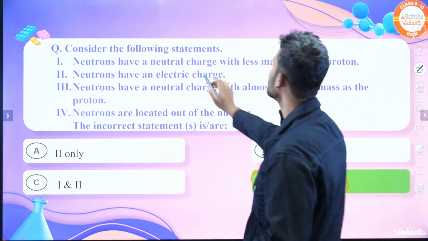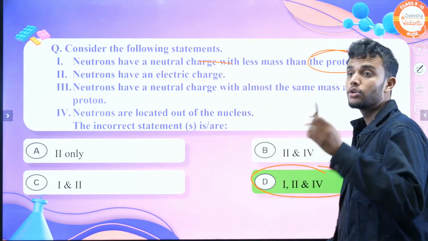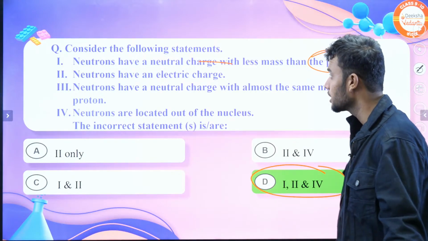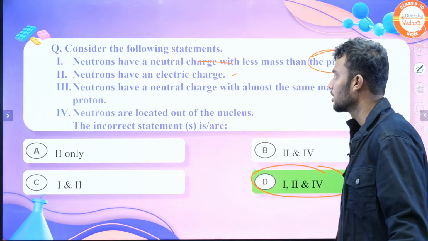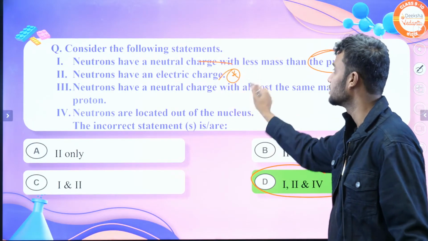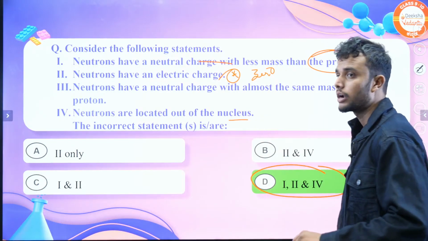Why? Neutrons have a neutral charge with less mass than proton? No, the neutron and the proton have the same mass. Similarly, neutrons have an electric charge? No, it's not an electric charge, it's a 0 charge. Neutrons are located outside the nucleus? No, neutrons are located in the nucleus.